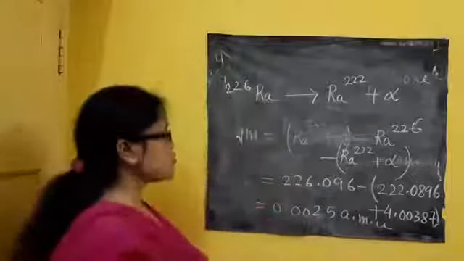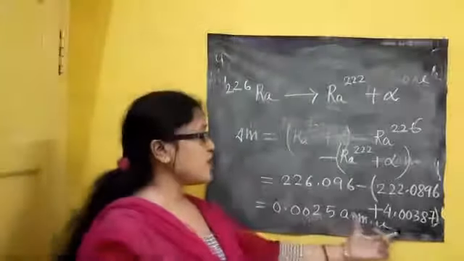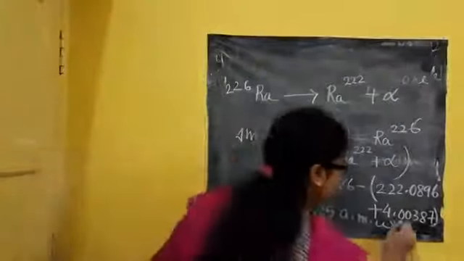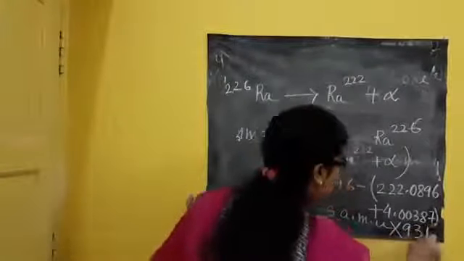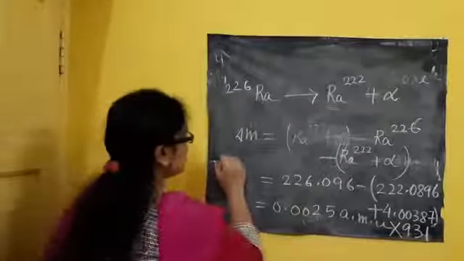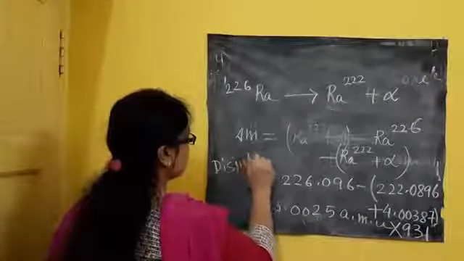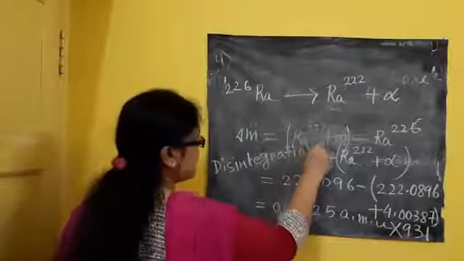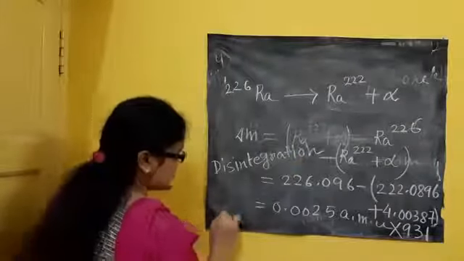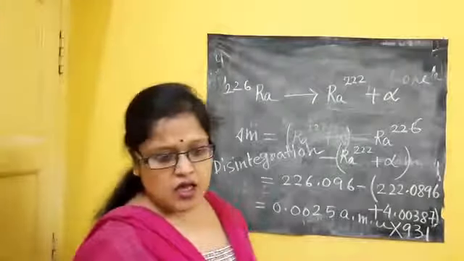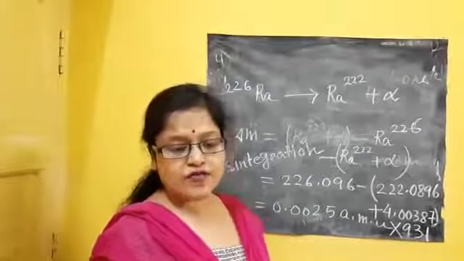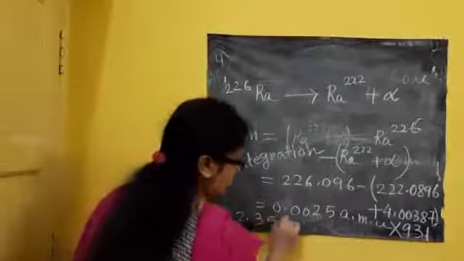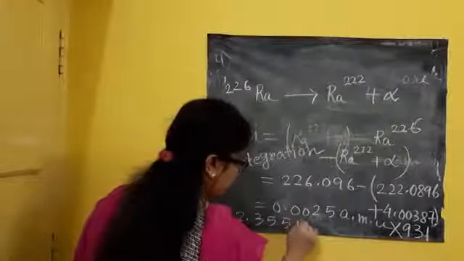So for energy, this AMU will be multiplied by 931. If I multiply by 931, I will get the disintegration energy, that is, how much energy is released in the disintegration. If I do the calculation, I will get probably 2.355 MeV.